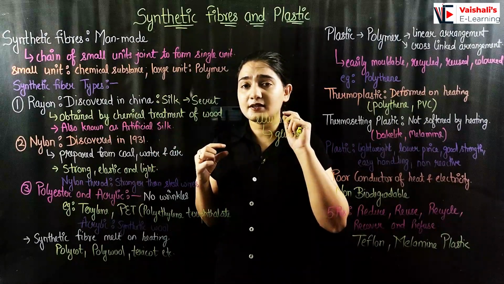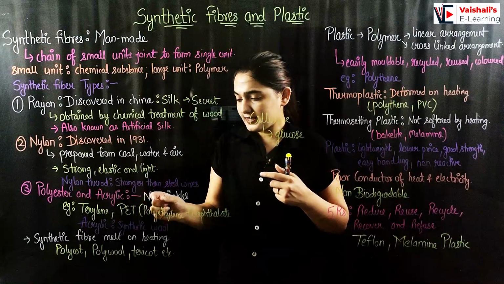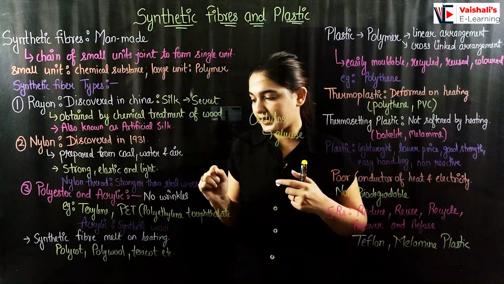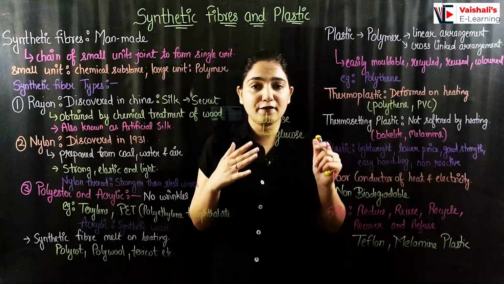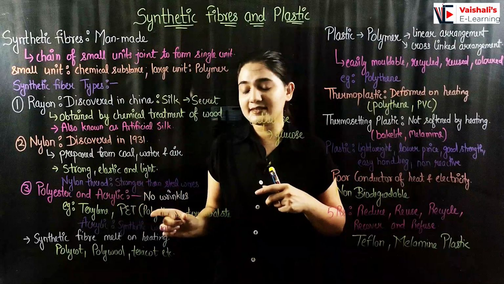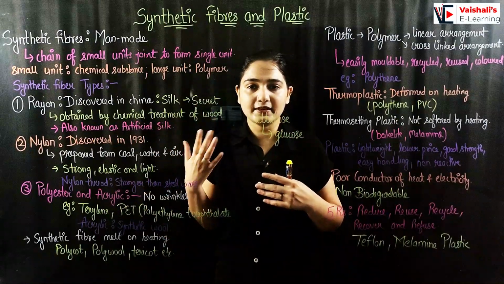You must have seen a bottle of PET material. PET is polyethylene terephthalate. Now coming to acrylic: like we have wool which is made from animals, acrylic is a synthetic wool which has much better properties than natural wool.